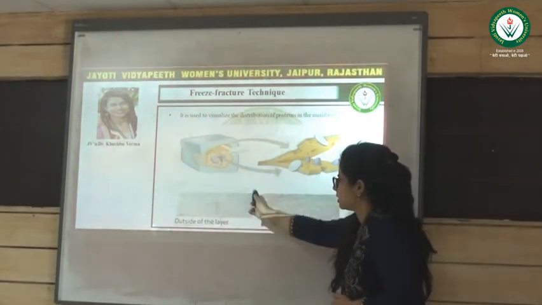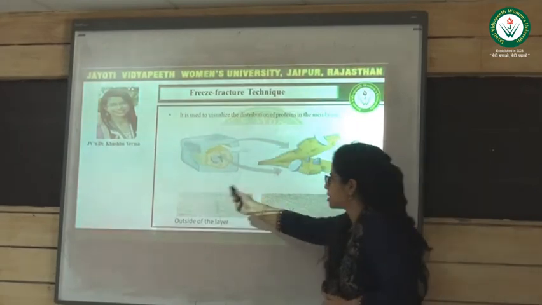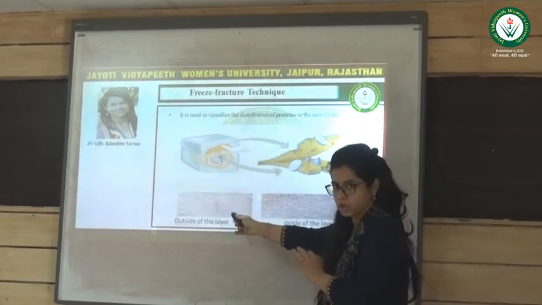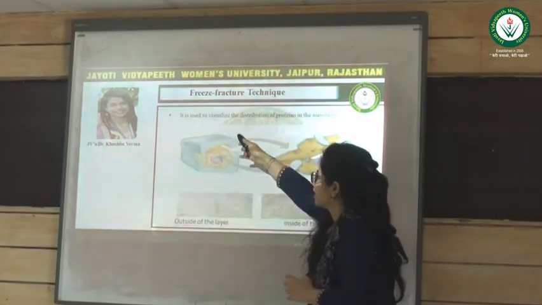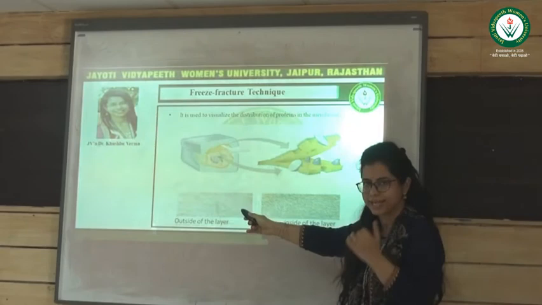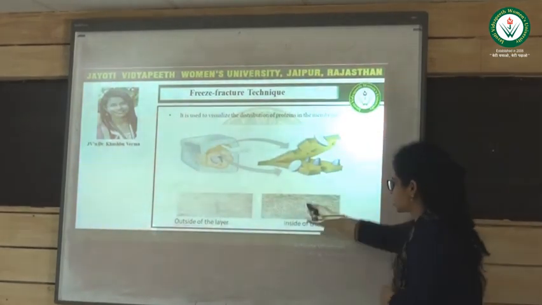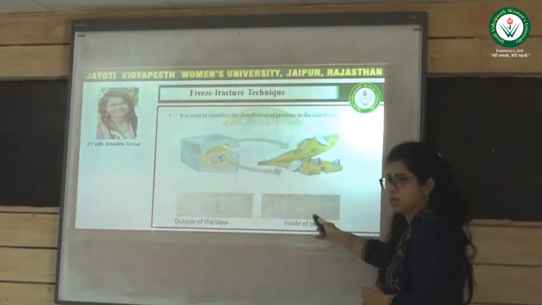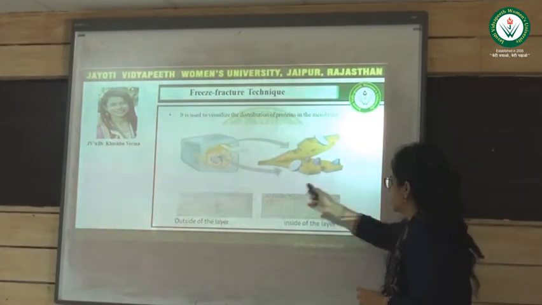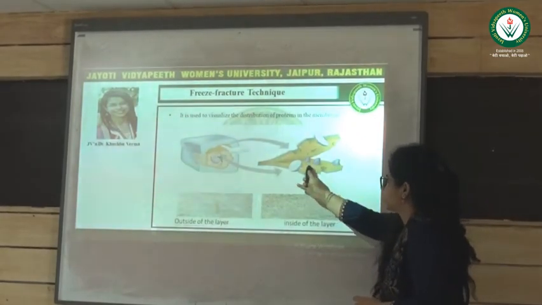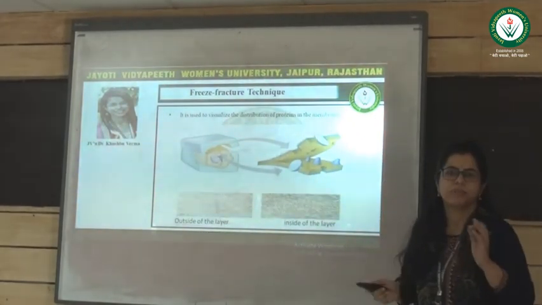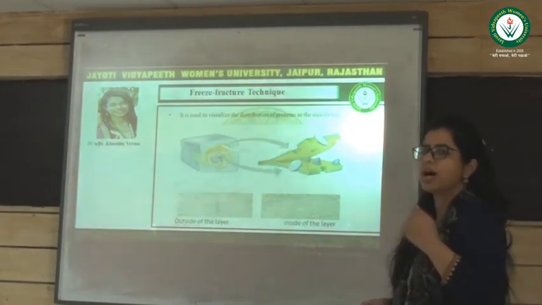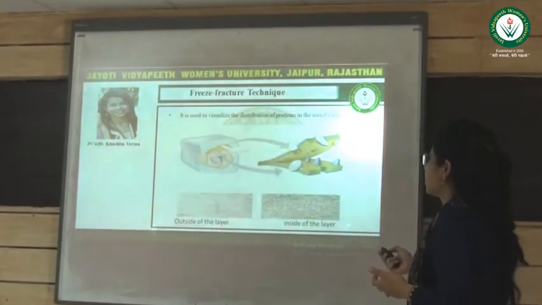And now you can see this microscopic analysis. This is the outside view of the layer, where you can see fewer dots. It means the outside region of any cell membrane has fewer transmembrane proteins. And this is the view of the inside of the layer, which has more dots, which indicates that the inside region of any cell membrane has more transmembrane proteins. So the freeze fracture technique is very useful to understand the nature of any cell membrane.